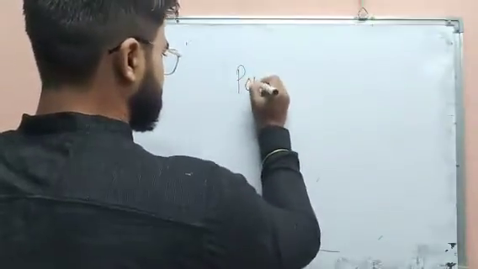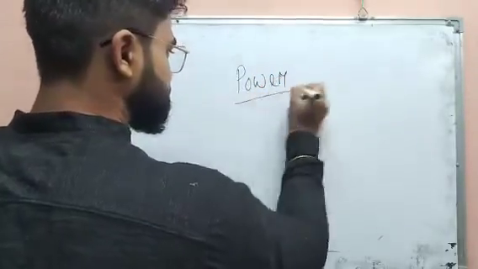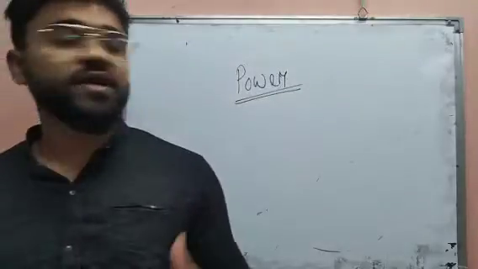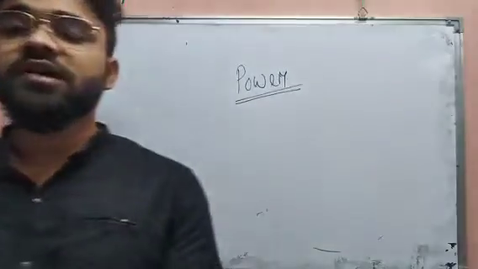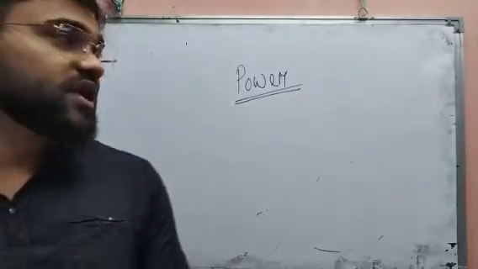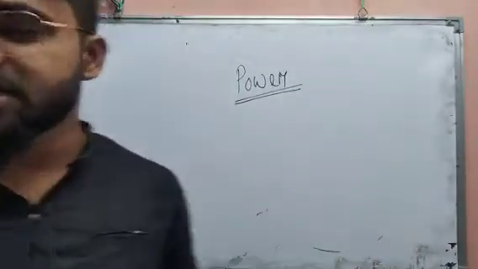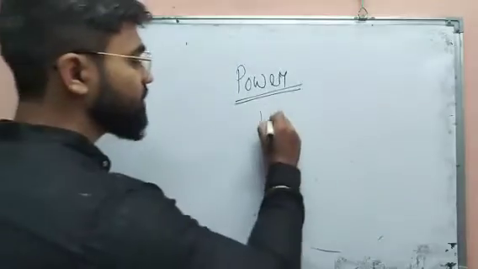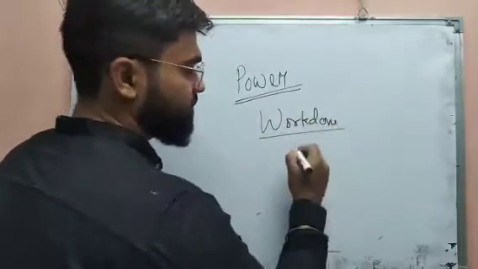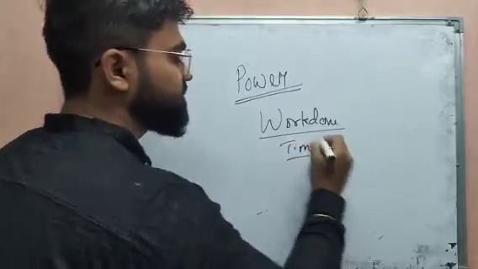Next we have the rate of doing work, which is known as power. Power, you know this word, very familiar to all of you. You know that this person has more power, that person has less power. In terms of science, it is defined as the rate of doing work. That means work done divided by time. How much time do you need to do this work?